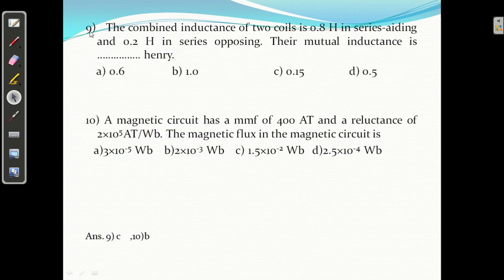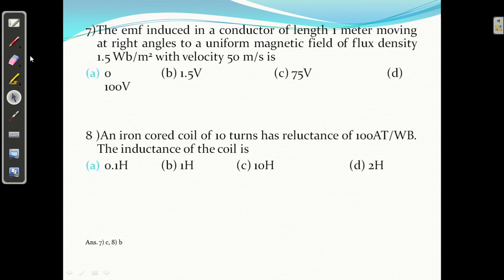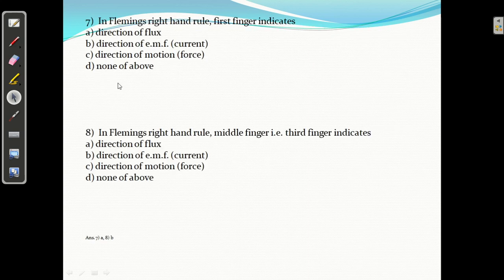Sorry, this is 9. By mistake it is there. It is not a 7, 8. Okay, anyway, it is actually repetition.